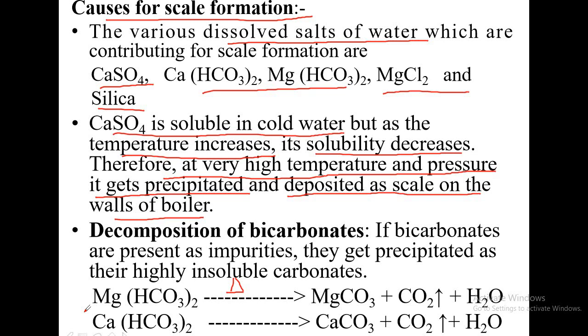What I want to say here is that these soluble bicarbonates are converted into insoluble carbonates. Insoluble means they get precipitated. When they get precipitated, they directly get deposited on the walls of the boiler. Slowly that gets converted into a hard and thick deposit, and that is called a scale.